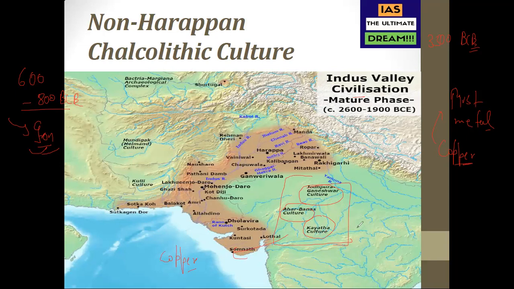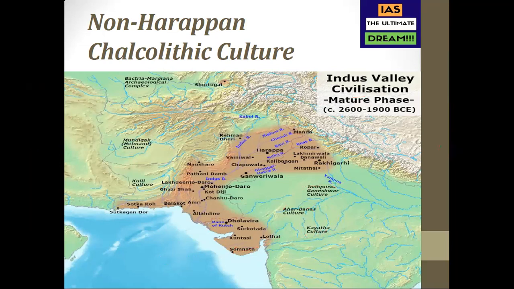So what are the things which we have to talk about here? You can start with the basic definition: the first metal to be used prominently, mostly by the end of the Neolithic period, around 3500 BC, was copper. The period was called the Chalcolithic period. It is so named because stone as well as copper was prevalent in this period. They were using stone tools, but at the same time they had also started using copper tools, copper plates,